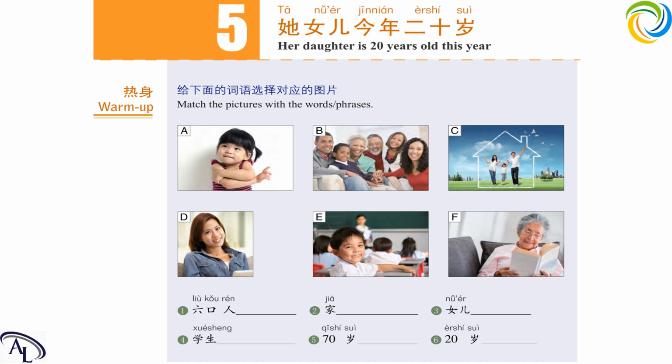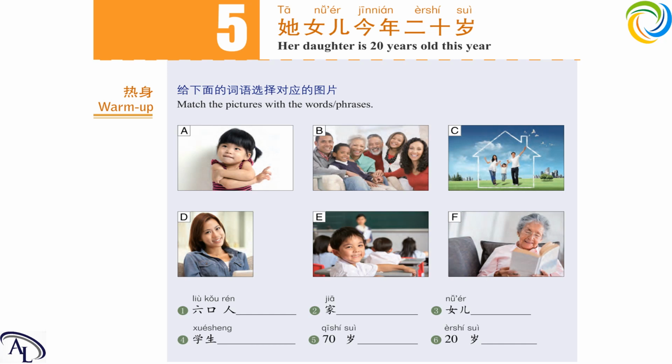Next one is 学生. 生 is the neutral tone. 学生 means students. We are really familiar with it. Next one is 70岁. 70 means 70. 7 is 7, 10 is 10. So 70 is 70. And 岁 means age. So this means 70 years old. Last one is 20岁. It means 20 years old.